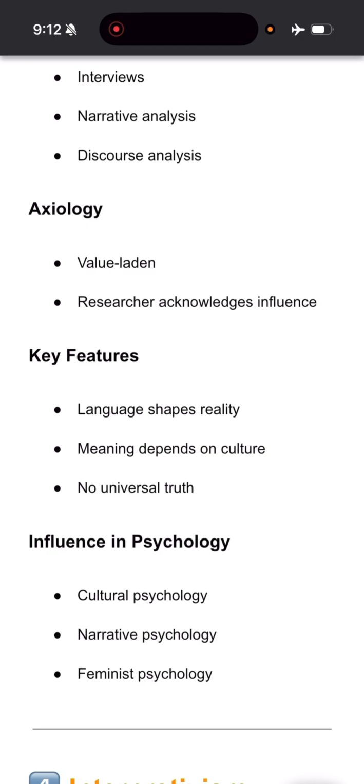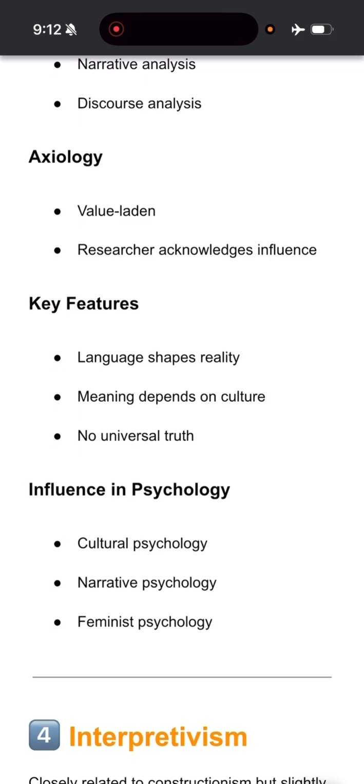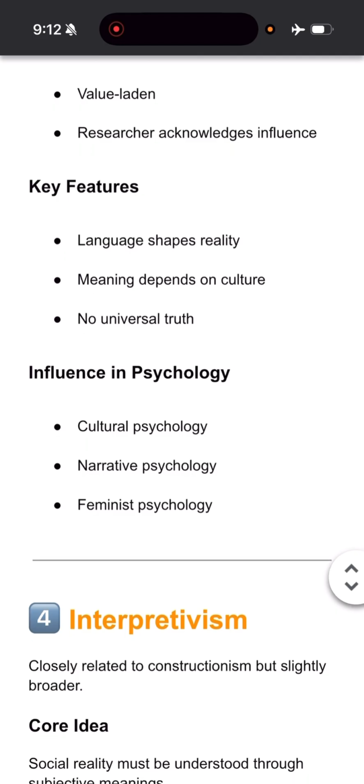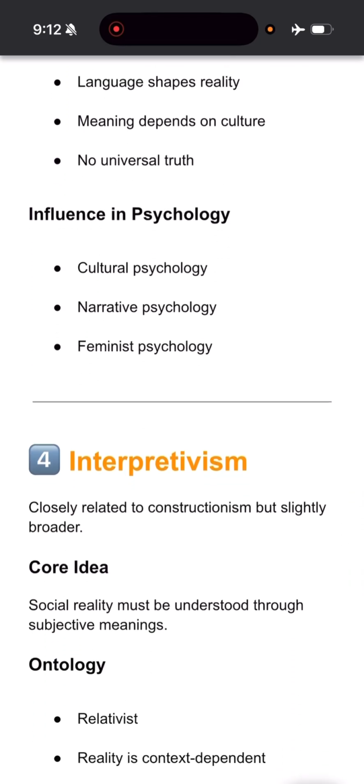So the role of language comes in because interaction होता है. Interaction के लिए क्या चाहिए? Language चाहिए. So अगर interaction है मतलब language भी है और वो influence करता है the reality. The meaning depends upon culture. अगर subjective है तो उसका culture भी तो influence होगा. ठीक है, culture से भी तो influence होगा, right? No universal truth. Universal truth तो positivism, post-positivism में basically है. And it influences cultural psychology, narrative psychology, and feminist psychology.